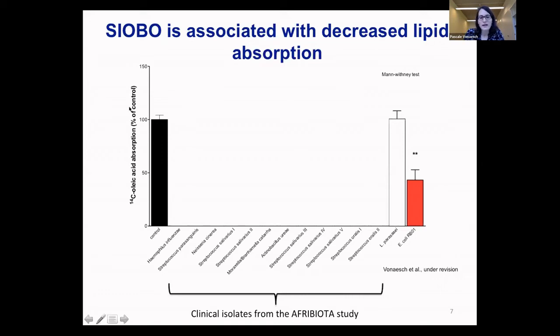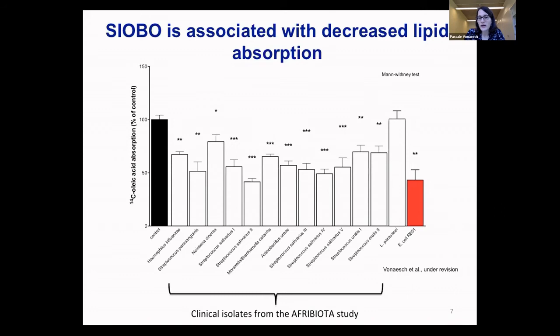And you have here on the y-axis the absorption of oleic acid into the cells. And to our big surprise, all of the oral bacteria also led, to different degrees, to a decrease in lipid absorption, meaning that these oral bacteria don't only lead to inflammation, but apparently also to a decrease in lipid absorption in epithelial cells. So the big question was then obviously, is this also happening in maybe a more complex system?